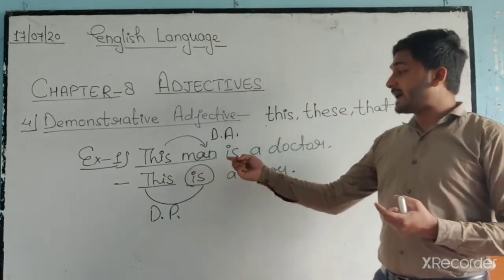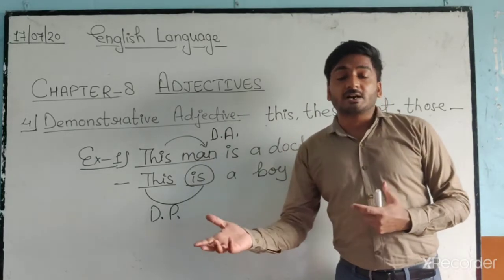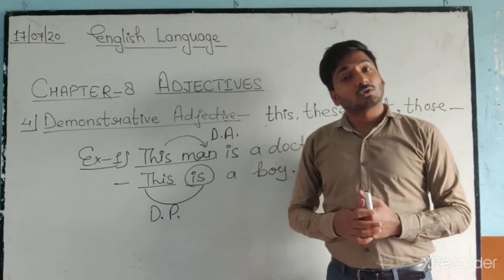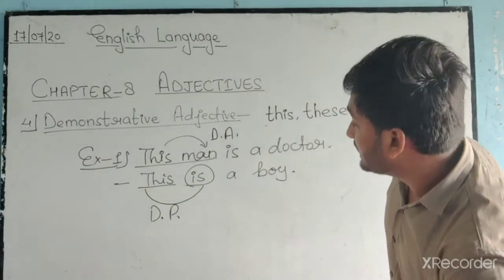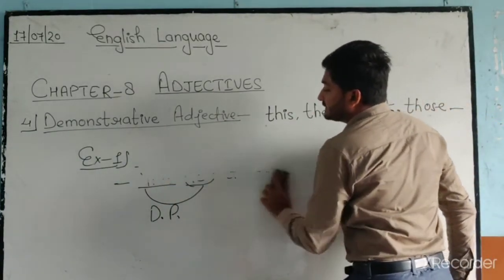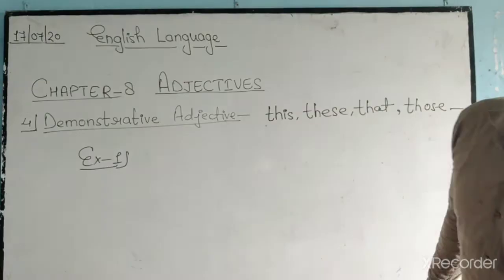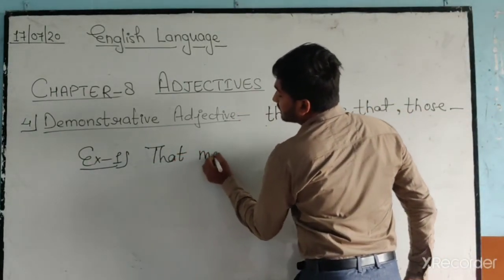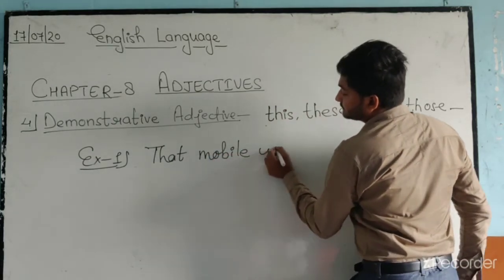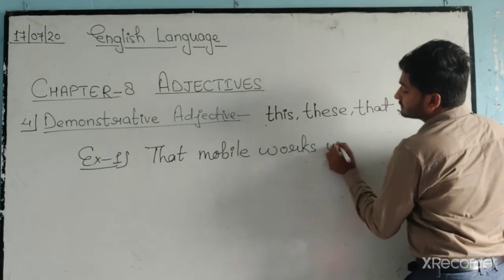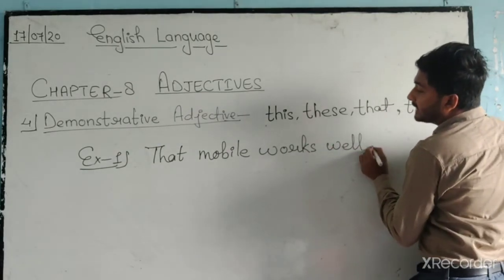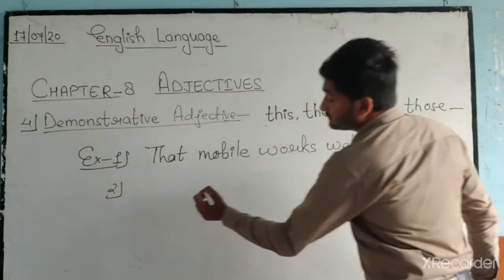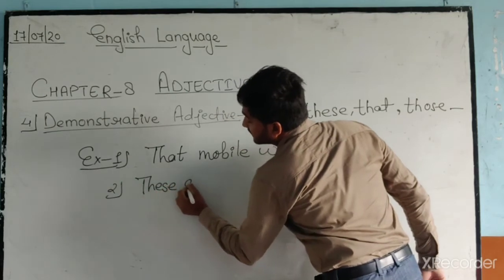Got it? This man, that tree, those cups, these trees, those benches, that bench. Got it? Now, see two examples. That mobile works well. Okay? These girls